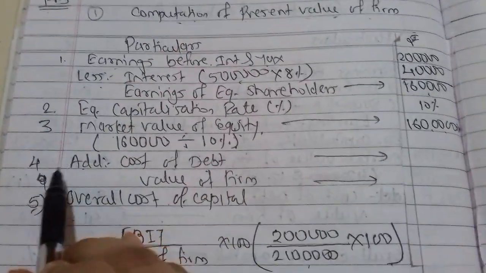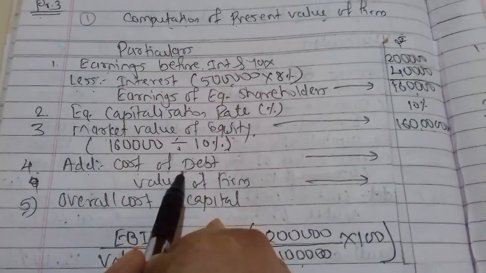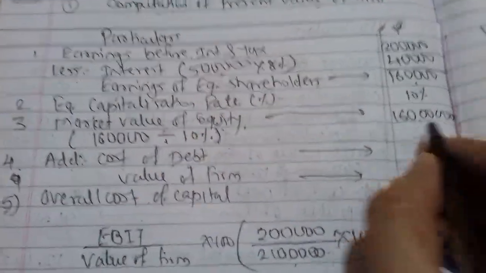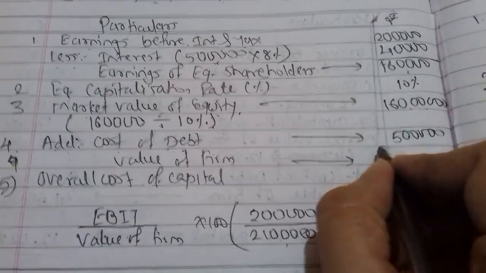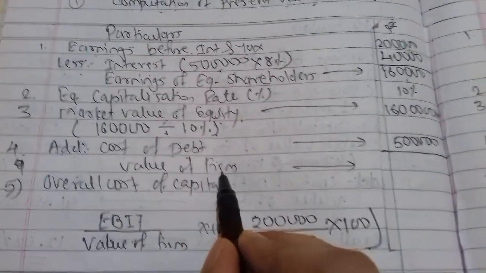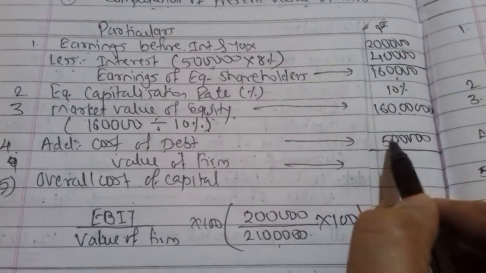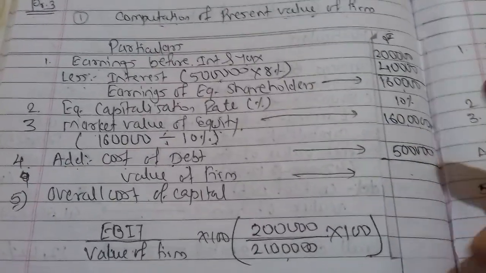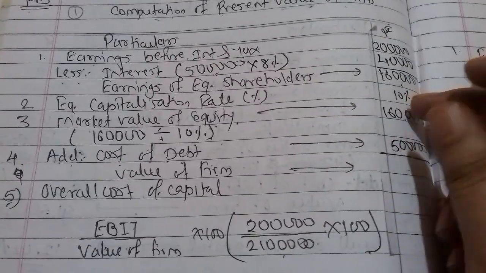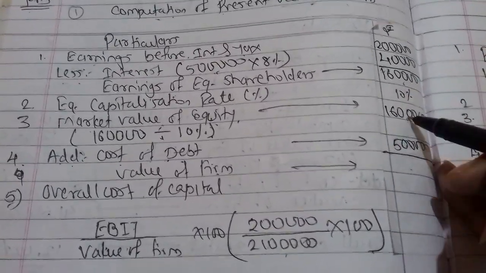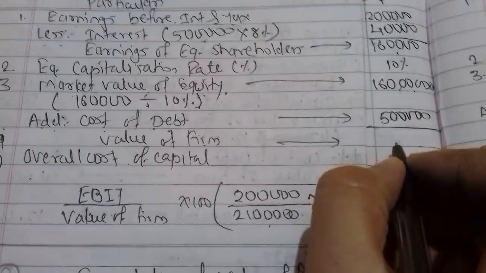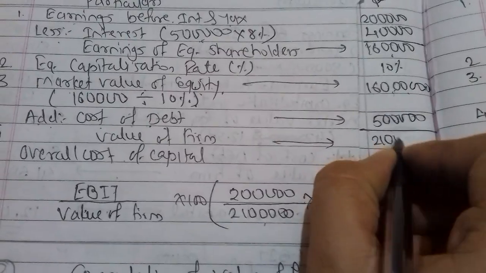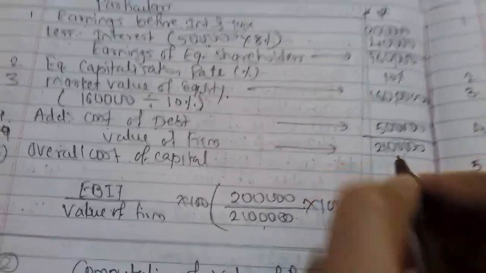Now in the fourth step we'll add cost of debt. We had 5 lakhs as debt, so we'll write 5 lakhs over here. Now the value of firm will be debt and equity. As we have seen in the meaning, capital structure is a combination of debt and equity. So debt 5 lakhs and equity 16 lakhs, your total value of firm will be 21 lakhs.